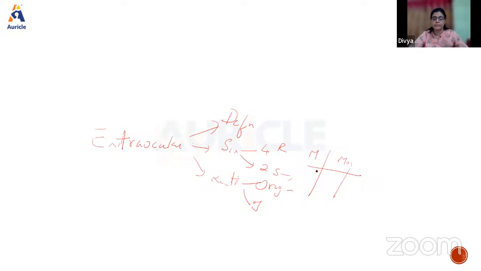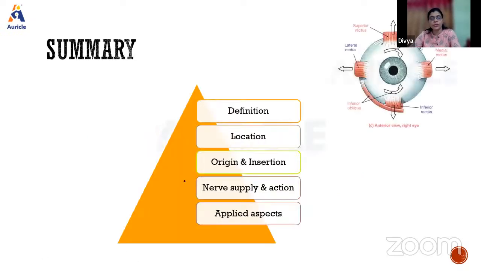Okay, with an arrow mark, like in the diagram, you can show it that way. So this is about the extraocular muscles. This is the summary which you have to remember, under what headings you will write it.